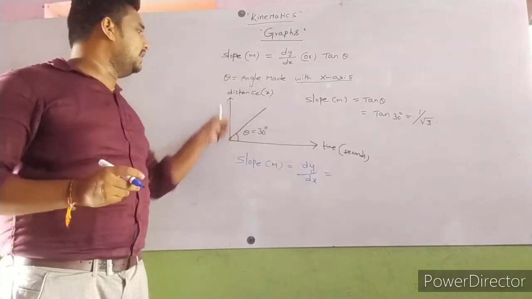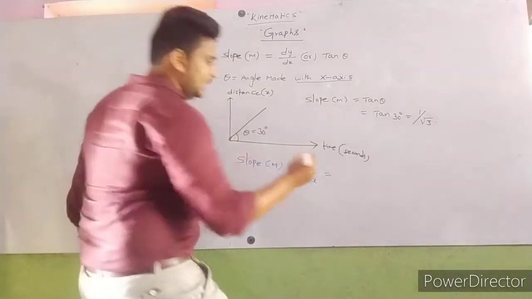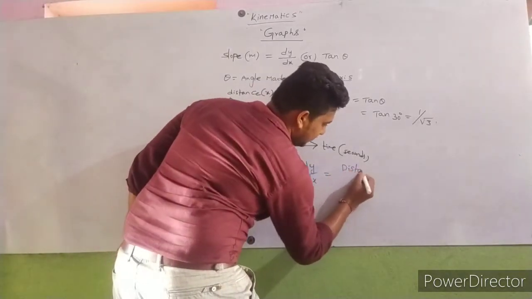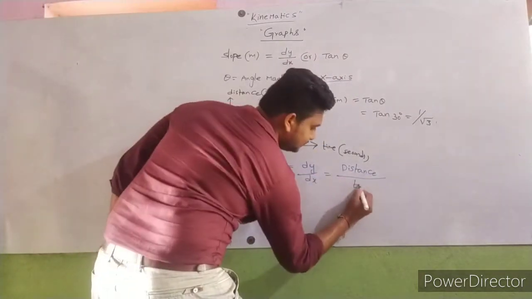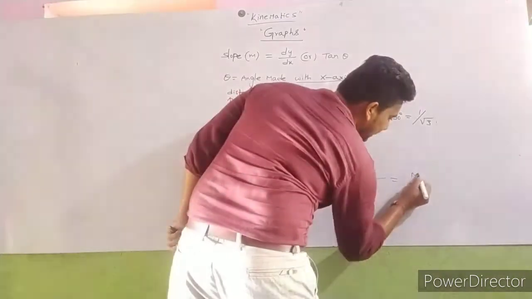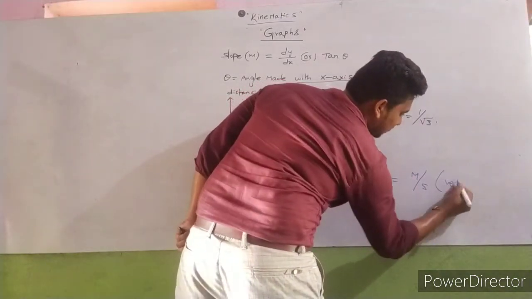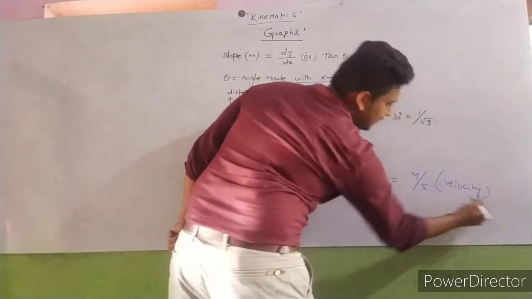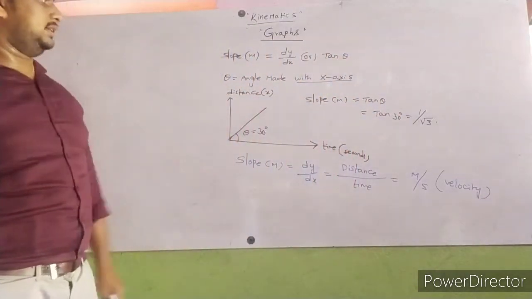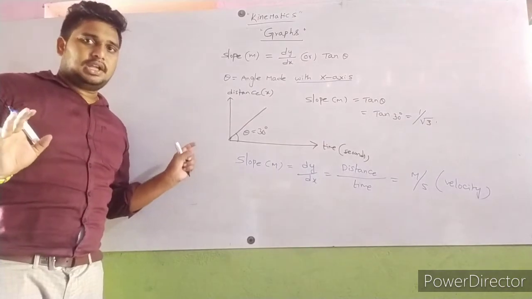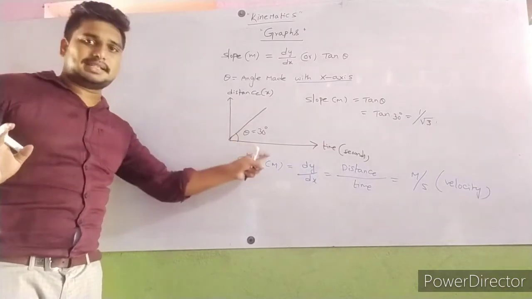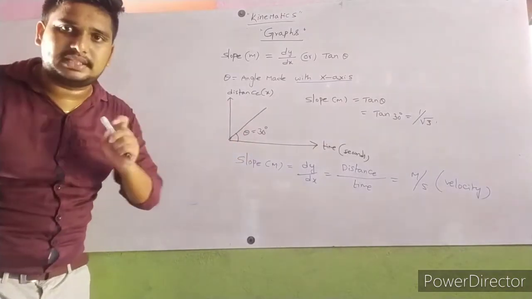The y axis represents distance, and the x axis represents time. That means velocity is measured in meter per second. So here one thing is clear: slope of distance versus time graph gives velocity.